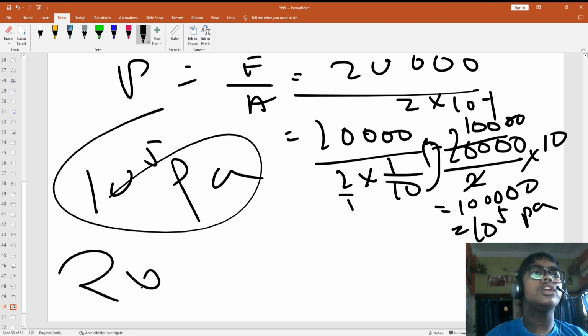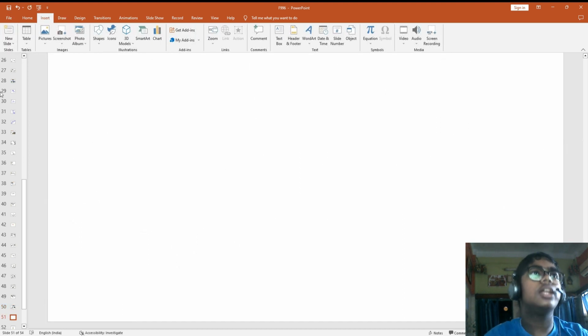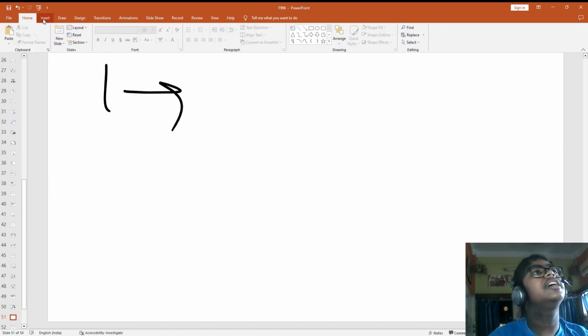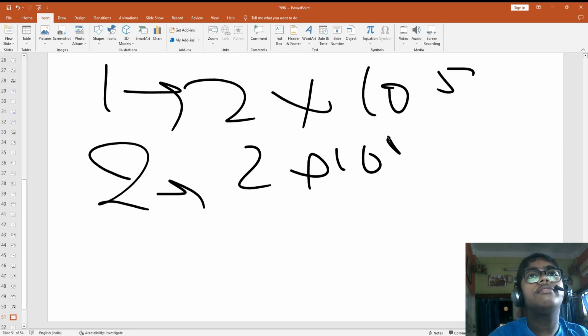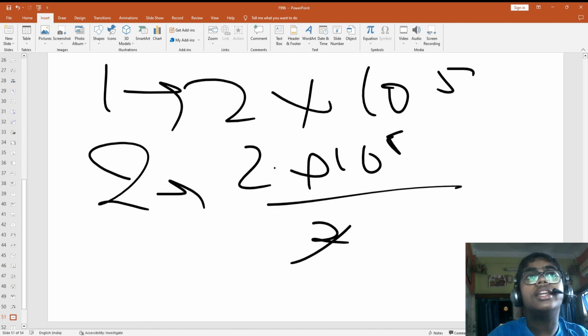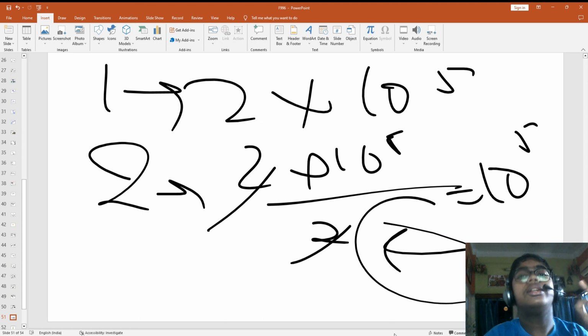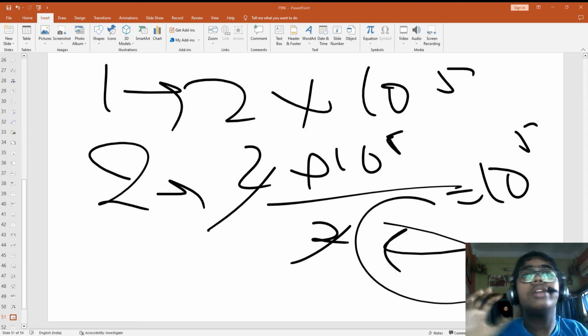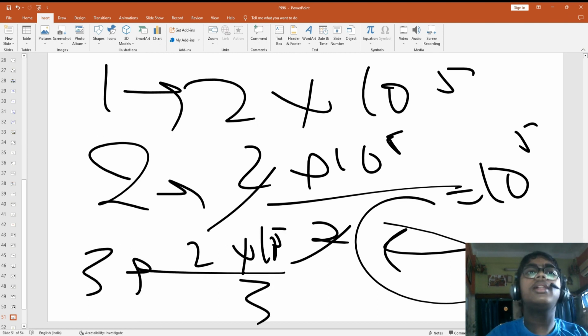in 1 foot, and 2 into 10 to the power 5 Pascal in 1 foot. So observe one thing: for 1 foot, what was the pressure? 2 into 10 to the power 5, and for 2 feet it was 2 into 10 to the power 5 by 2, which is why it became 10 to the power 5. You can also use this alternate method: you can divide by 2, but as it is your first time, I have shown you the process. So for 3 feet, what will it be, guys? 2 into 10 to the power 5 by 3, simple.